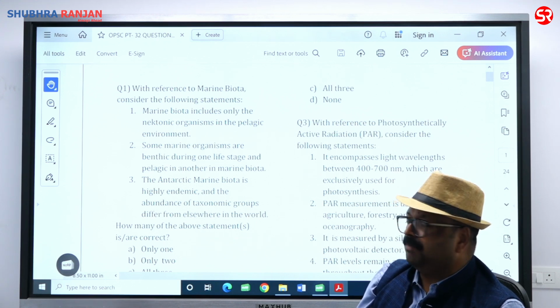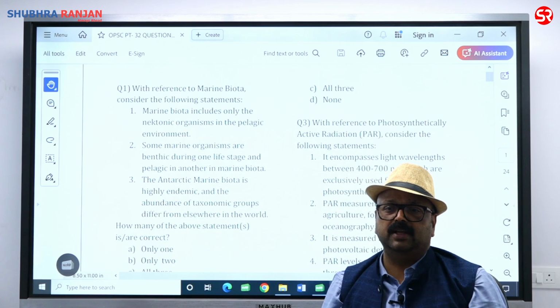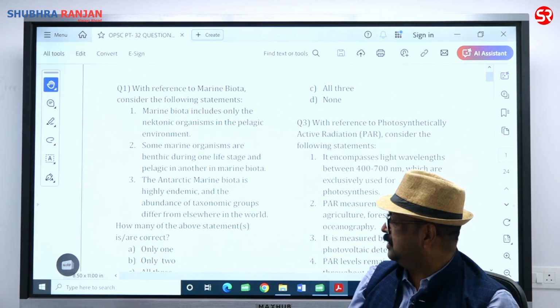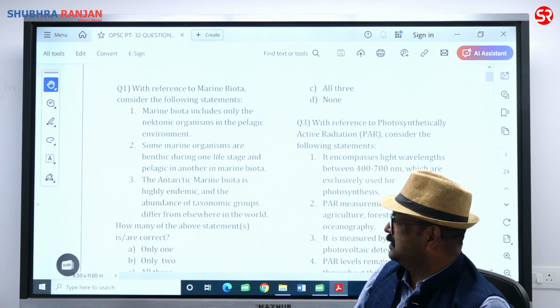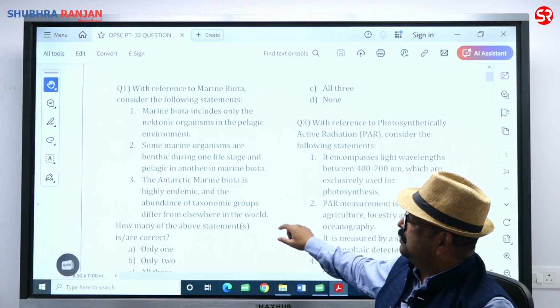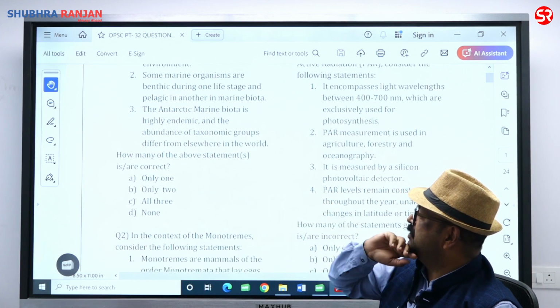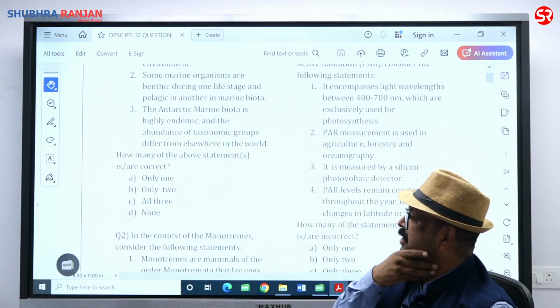That's why peculiar flora as well as fauna is going to get developed, or you can say going to get adapted to that very condition. So this is a perfectly correct statement. So in these 3 statements, 1 is incorrect and 2 and 3 are correct. So how many of the above statements are correct? So there are only 2.